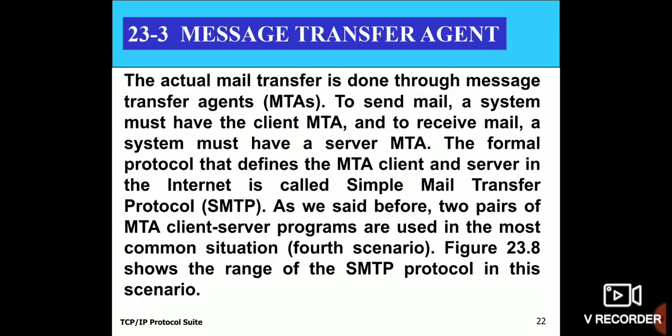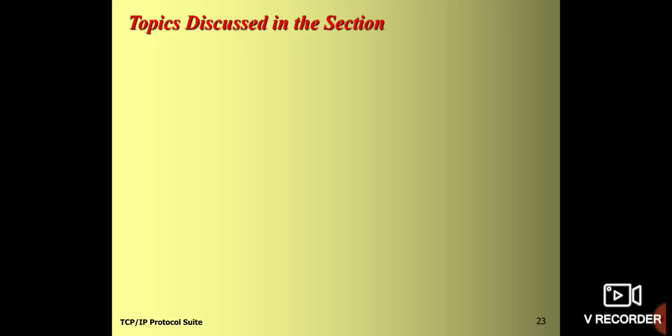Next we'll talk about message transfer agent. The actual mail transfer is done through a message transfer agent. To send mail, a system must have a client MTA. To receive mail, a system must have a server MTA. So this is a pair, acting together. One is going to push and another one is going to pull the message or mail. This is called push-pull operation.